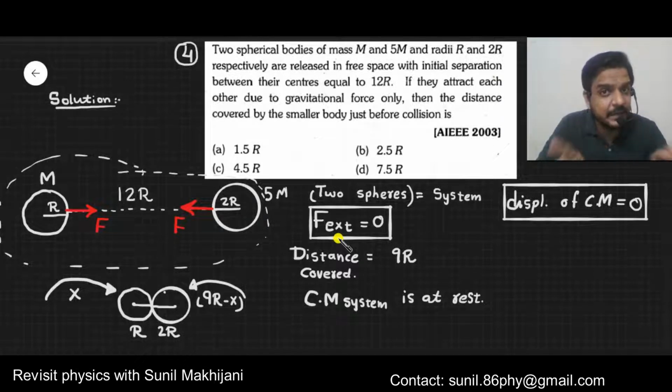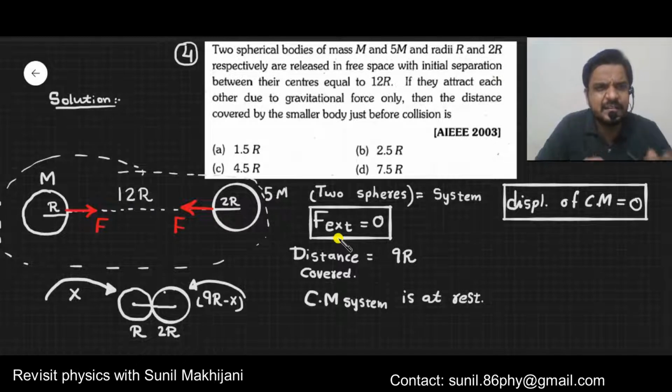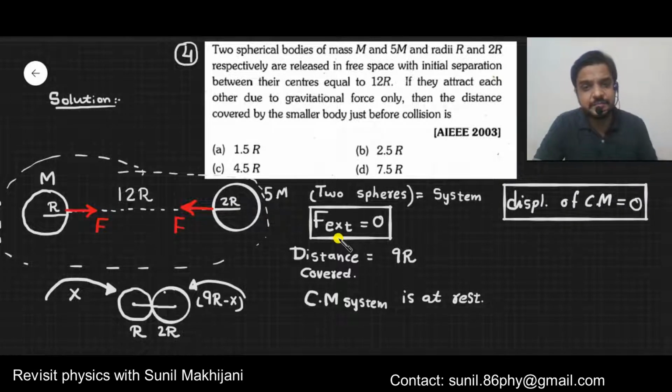So understand, I'm taking two balls together as one system. External force on that system is 0. The gravitation force is an internal force, it is not external. So center of mass will not shift at all. Wherever center of mass is there, it will remain at that place only. So displacement of center of mass will be 0, but the displacement of the two balls will be x and 9r minus x, that too in the opposite direction. First make all these things clear and you can note it down also.